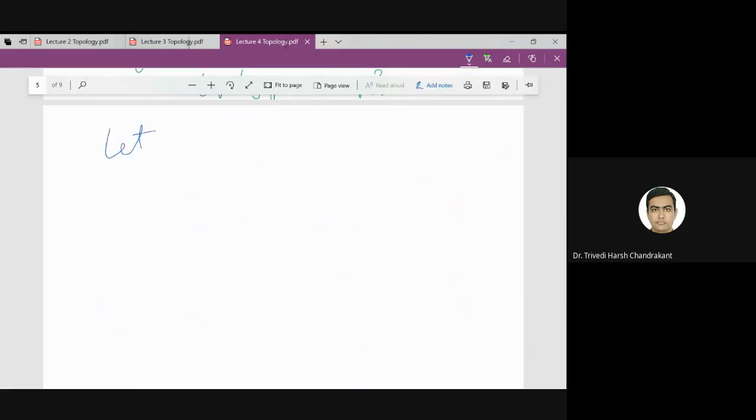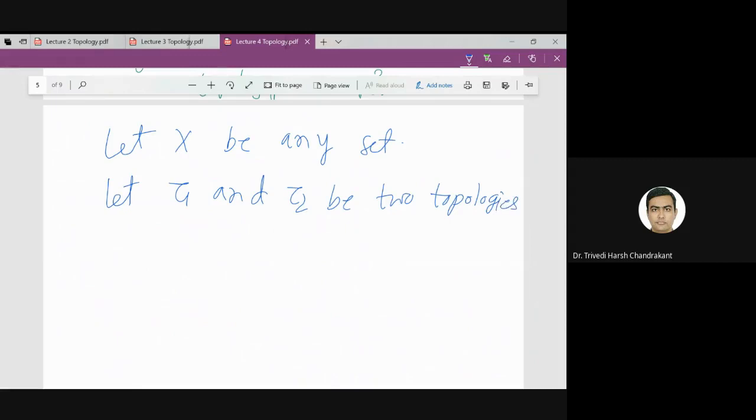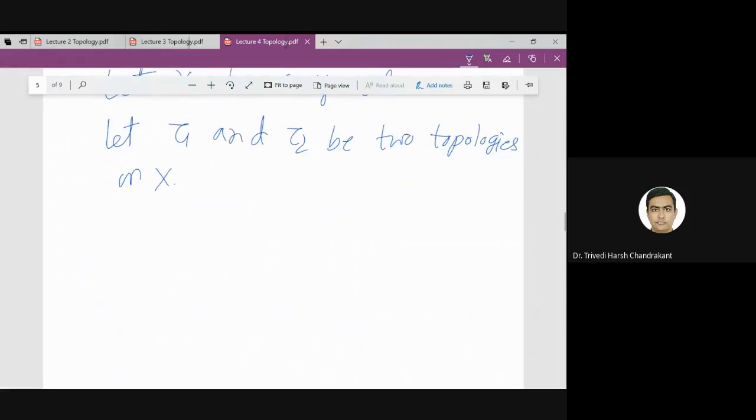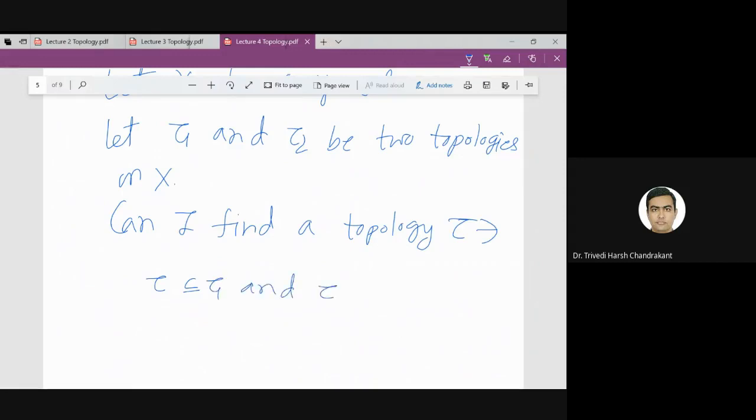Let X be any set, and let tau1 and tau2 be two topologies on X. Can I find a topology tau such that tau contains tau1 and tau contains tau2?